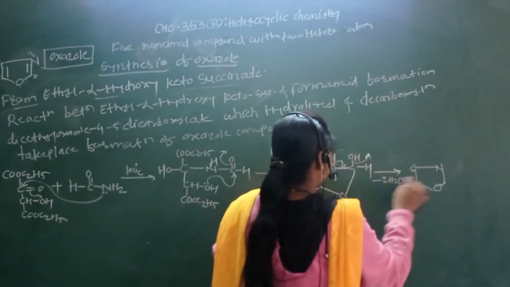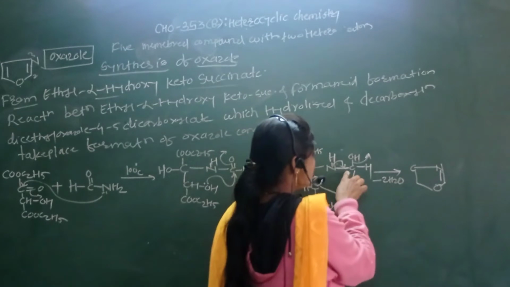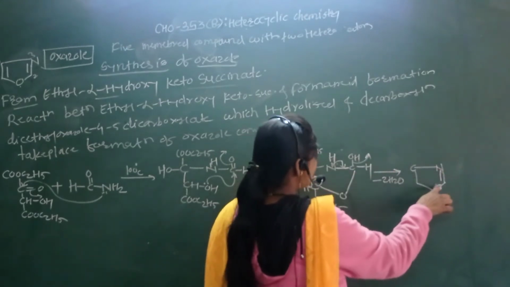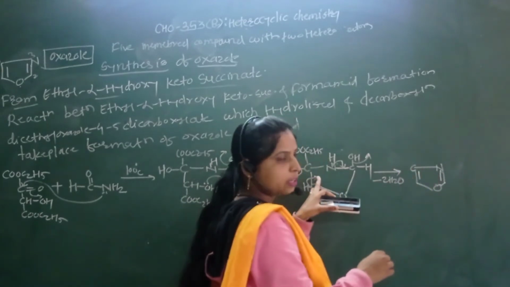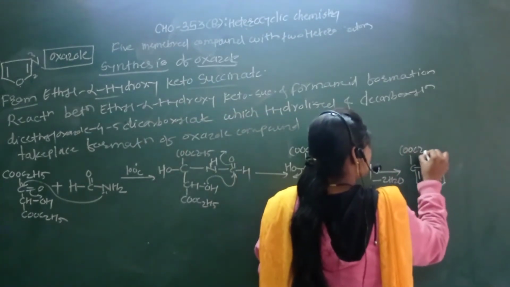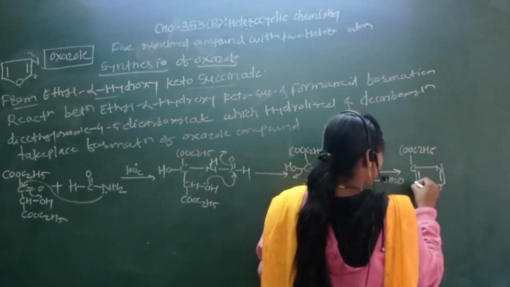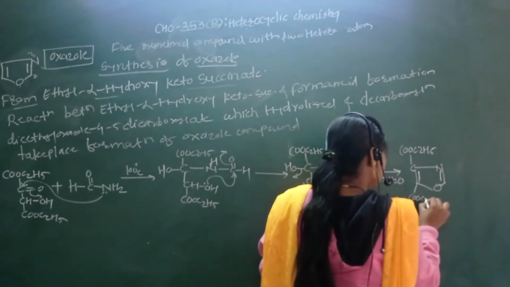Okay, this CH. So this carbon nitrogen carries double bond nitrogen CHO. This CH, here again formation of the carbon carbon double bond. This OH remove, and this COC2H5 as it is. Here again this carbon attached to this COC2H5.